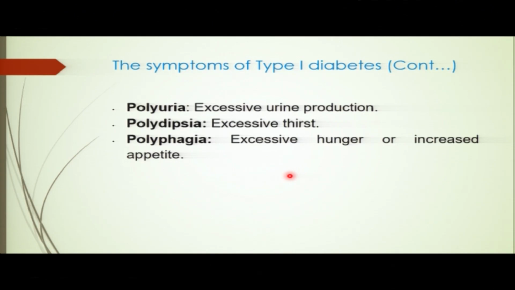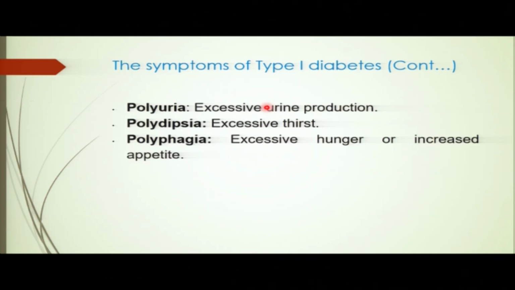Another symptom is what you call polyuria. This is excessive urine production. There is frequent urination. You go every time to urinate, to make a short call, frequently. So now, this is another symptom of diabetes. There is excessive urine production. You go, then you make your short call, then after 10 minutes, you go again. Frequent urination.